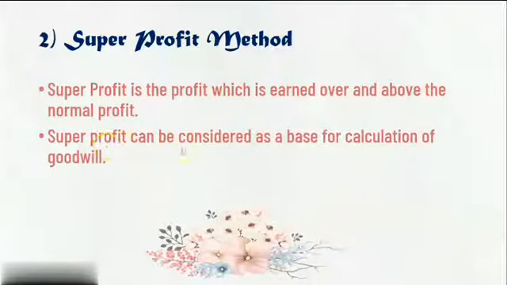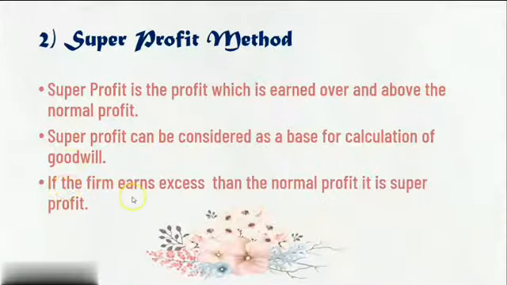And super profit can be considered as a base for calculation of goodwill. So as per this method, we take super profit as a base. In the previous method, we considered average profit as a base, and on the basis of average profit we calculated goodwill. Here, on the basis of super profit, we are going to calculate goodwill. If the firm earns in excess of the normal profit, it is called super profit.